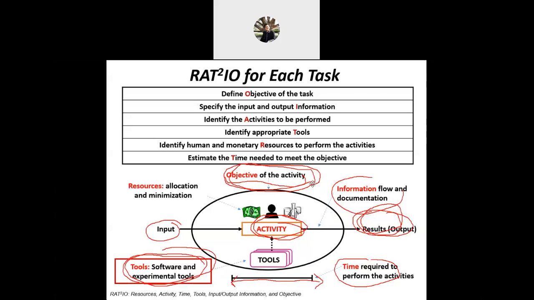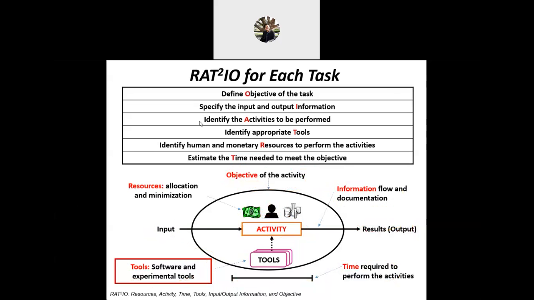For example, your objective is to produce a catalyst. What is the resource? Of course there's human capital, money from the grant. Information, input, output, how to get the output within the timeline, what software you use, experiment or software. I hope you understand this about RAT2IO.